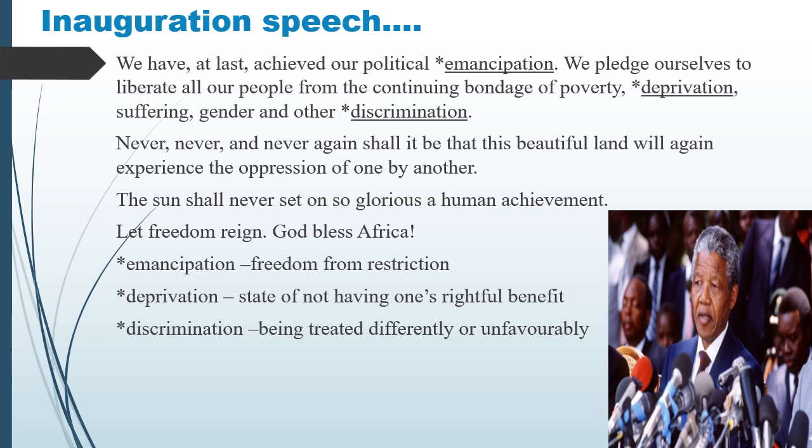He also wished the sun of freedom to shine on his country forever, with showers from God, as he finished his inaugural speech. Here, emancipation means freedom from restriction. Deprivation means a state of not having one's rightful benefit. And discrimination means being treated differently or unfavorably.